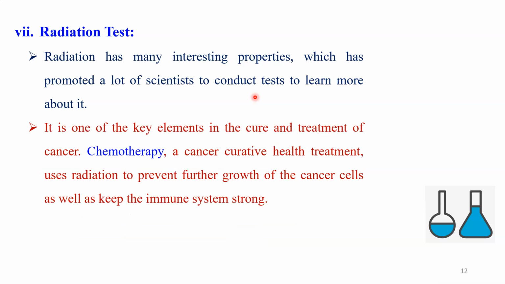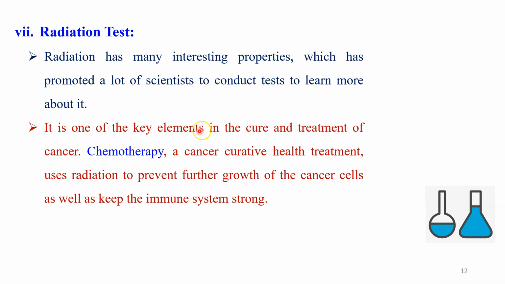When scientists use radiation for various purposes, to conduct research or experiments, sometimes due to human error or other mistakes, some radiation is released in the atmosphere, and that is responsible for creating nuclear pollution.